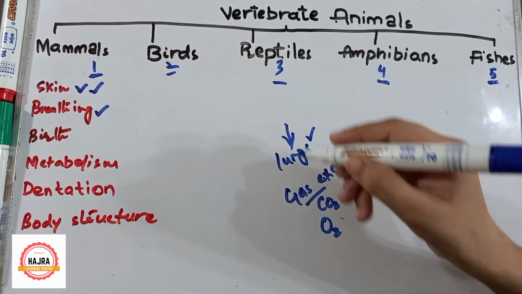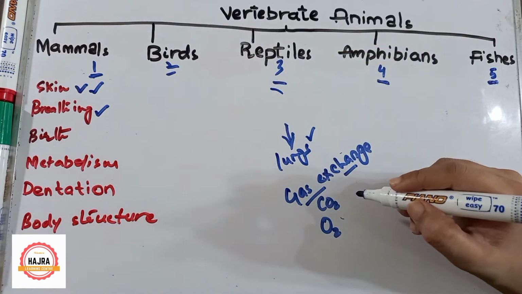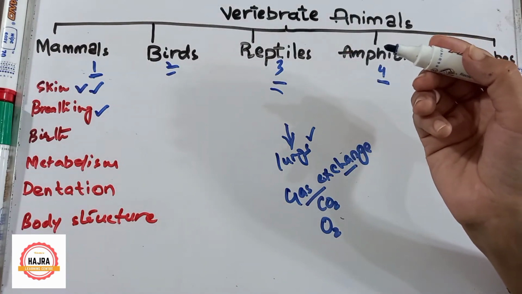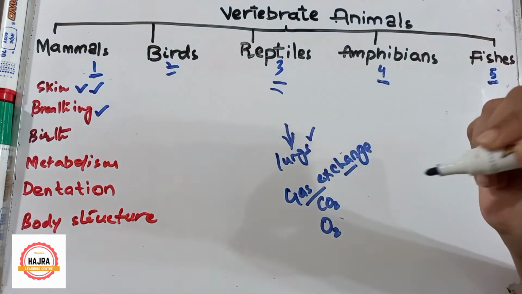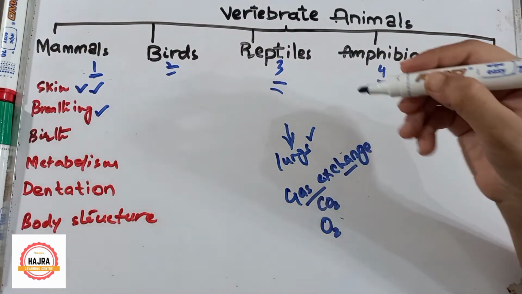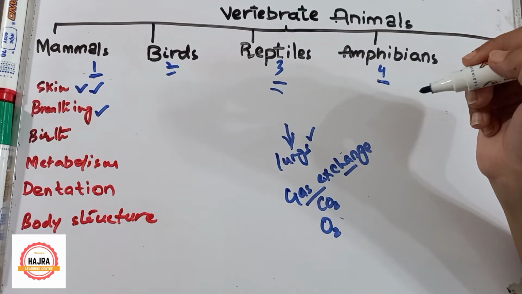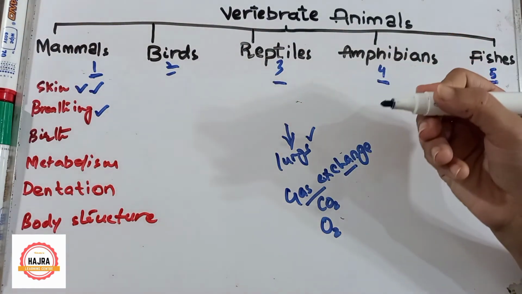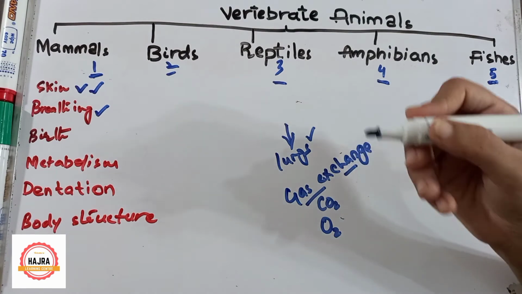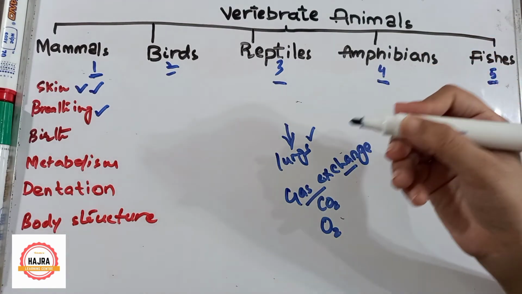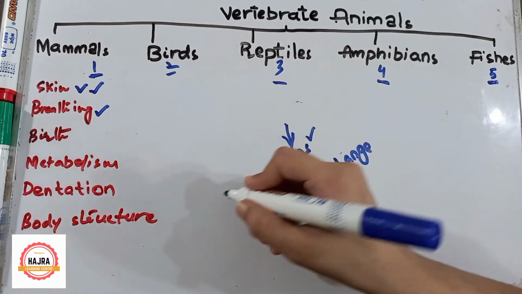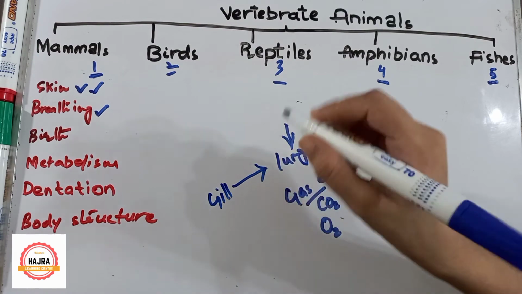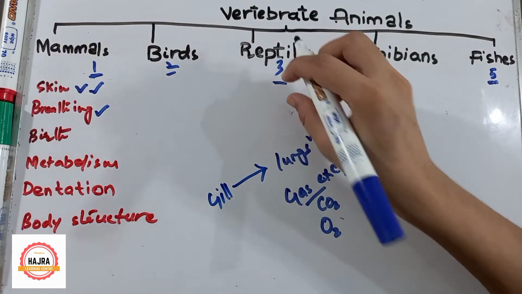In a similar way, let's talk about reptiles. Reptiles live on land, so they use lungs, as birds and mammals do. Now let's talk about amphibians. Amphibians live in the water as well as on the land. So what will happen? When amphibians are at a young stage, they use gills. But when they convert into adults, they use lungs.